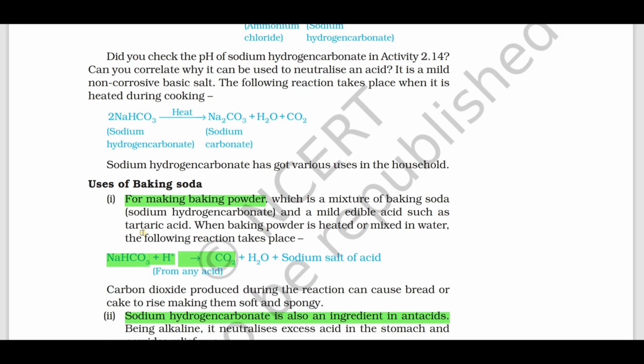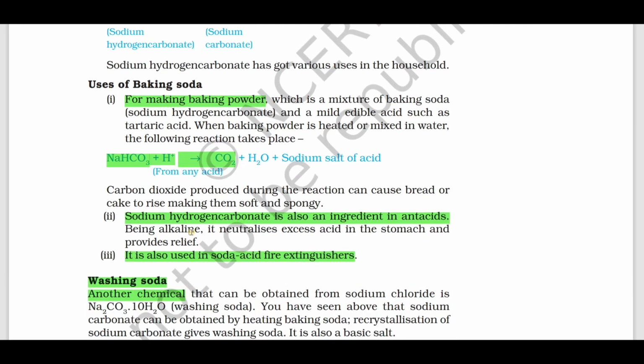If it is mixed, what happens? You get baking powder. So which gas is produced during the reaction which causes the bread or cake to rise? Carbon dioxide gas is produced, which makes them soft and spongy.